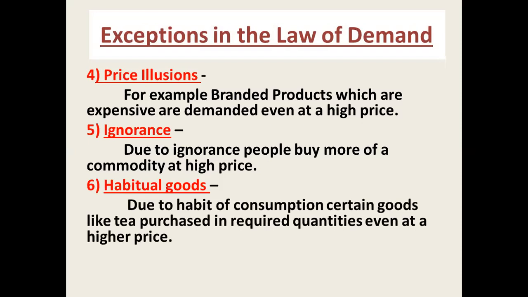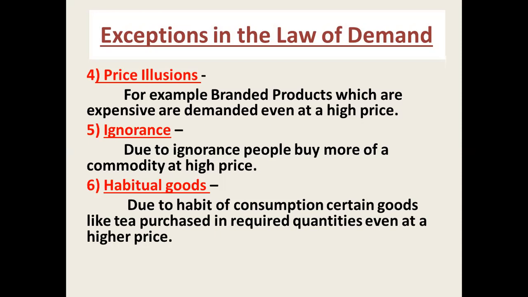Then the last point is habitual goods. Some consumers have maintained a habit. We know some people are addicted to commodities like tobacco and cigarettes. They consume habitual goods like tobacco or cigarettes. They purchase those goods even if the prices are rising. Mostly, this is related to addicted persons. So these are the exceptions to the law of demand. So habitual goods cannot support the law of demand.